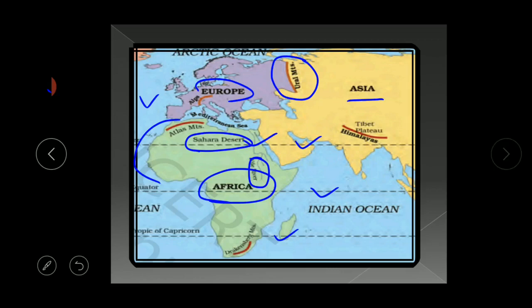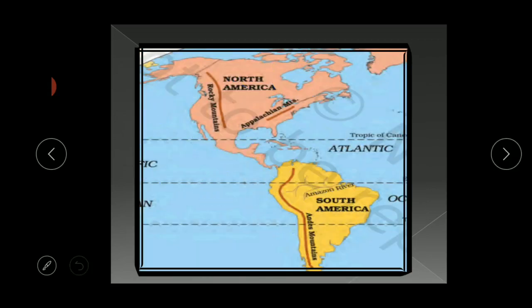Clear, children? Next, we are going to see North America and South America. North America is the third largest continent of the world. The first is Asia, the second is Africa, and the third is North America. It has a small link to South America by a narrow strip of land called the Isthmus of Panama. The small link between North America and South America is called the Isthmus of Panama.